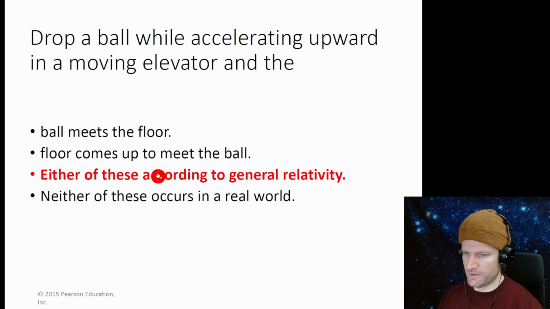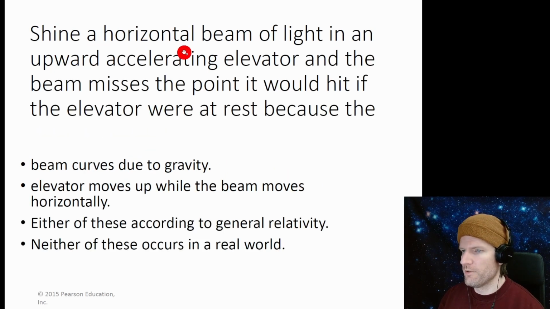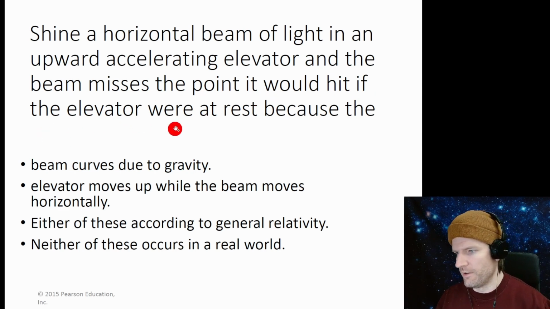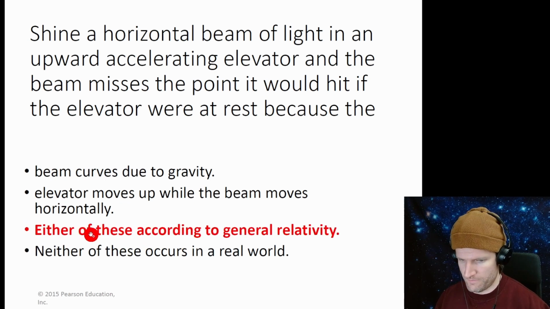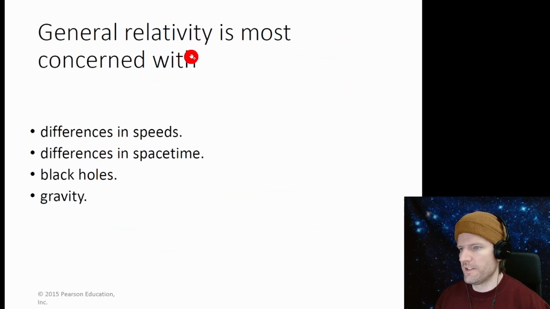Forgot my equivalence principle. Shine a horizontal beam of light in an upward accelerating elevator, and the beam misses the point it would hit if the elevator were at rest because the beam curves due to gravity. That sounds good. The elevator moves up while the beam moves horizontally. That sounds good. Either of these. So I've got to remember the equivalence principle. General relativity is the most concerned with gravity.